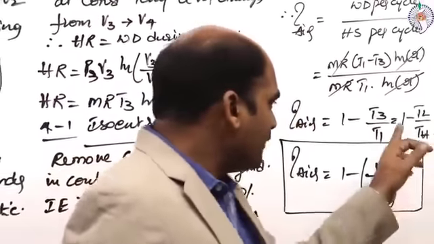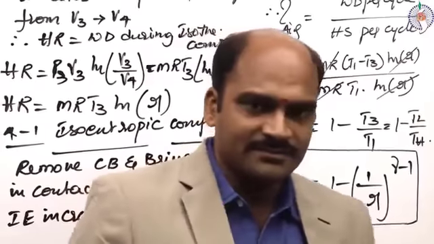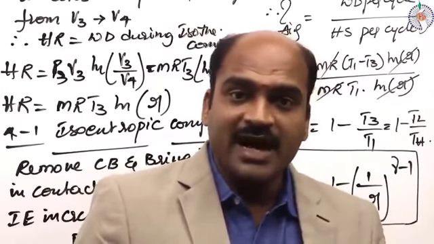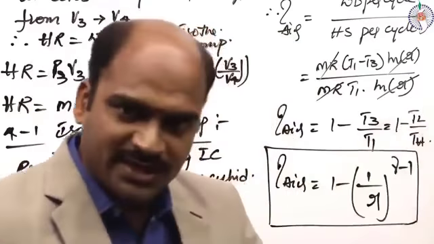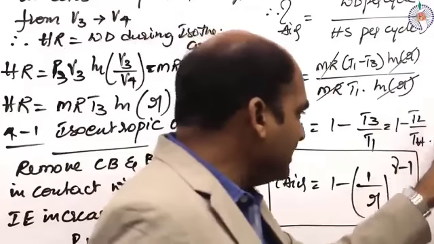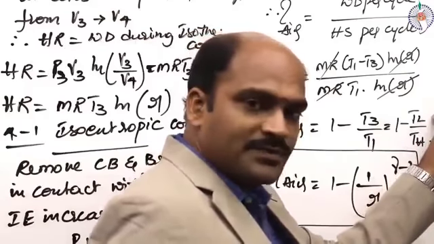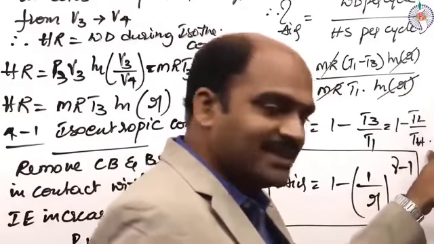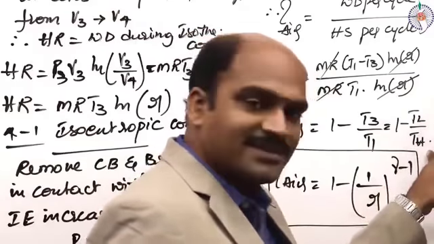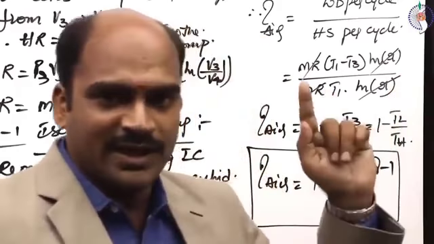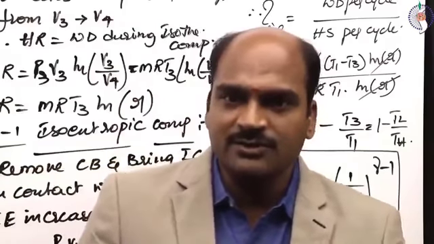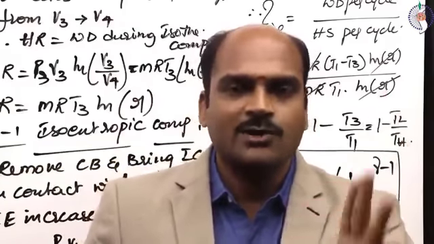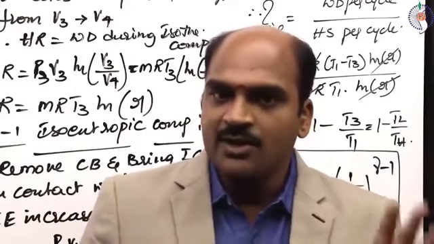Observe this clearly. 1 minus lower temperature by higher temperature. I just want to go for maximum efficiency. That means this fraction value has to be reduced to a minimum. This fraction to be minimum means either you have to decrease the lower temperature or you have to increase the higher temperature. Those are the two alternatives. Among those two priorities, decreasing the lower temperature is the best option to get maximum efficiency from a Carnot cycle.